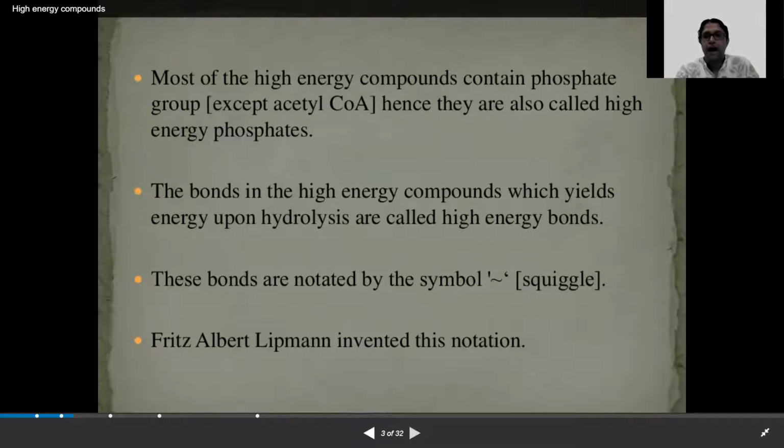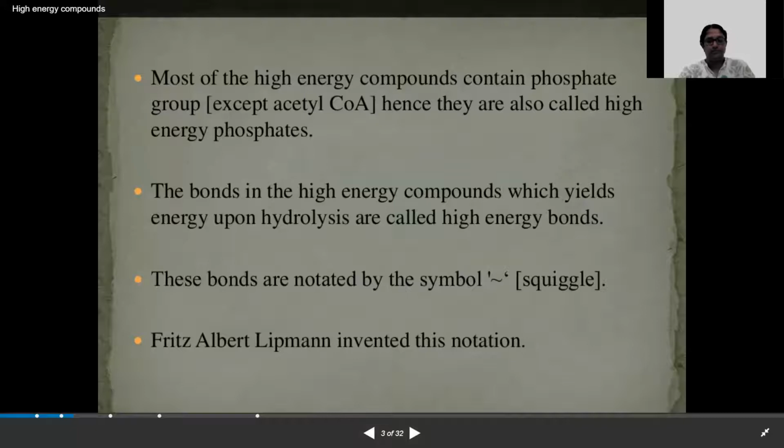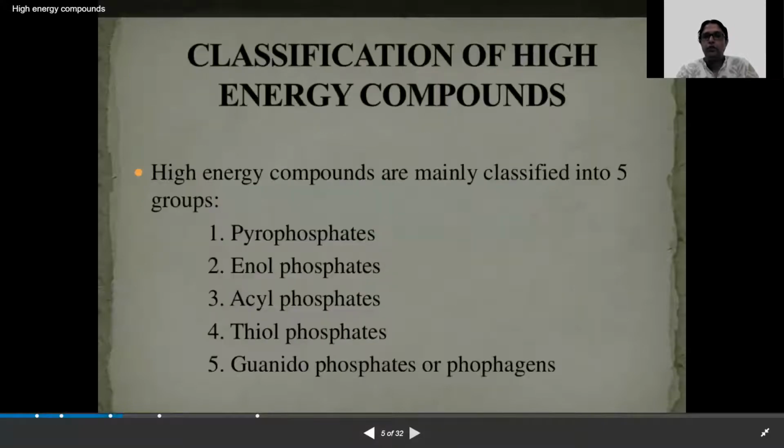So we will be coming to the class of the high energy compounds. They are known as high energy phosphates. This squiggle mark is used in order to denote that bond. Normally in a bond, we will be using a straight line, but when we are denoting the high energy bonds, then it will actually be denoted using a squiggle mark. So you know what free energy is. I will be coming into the classification of high energy compounds.